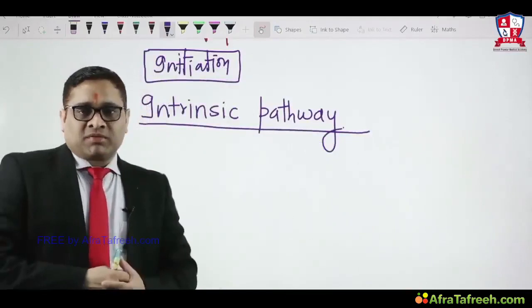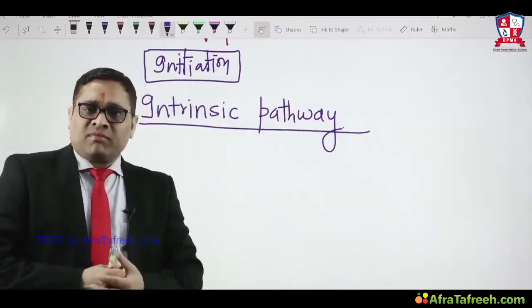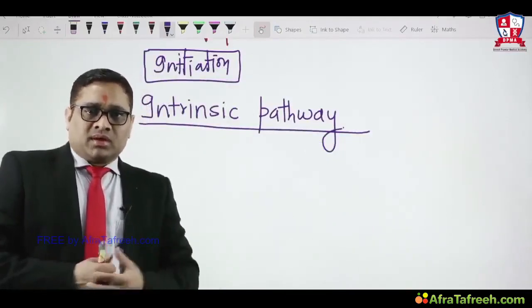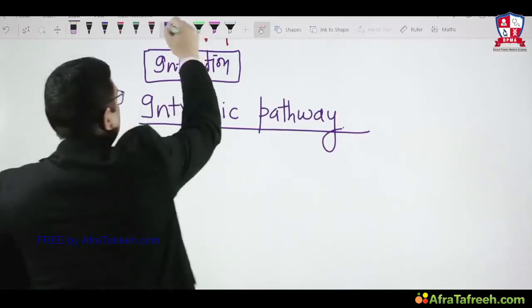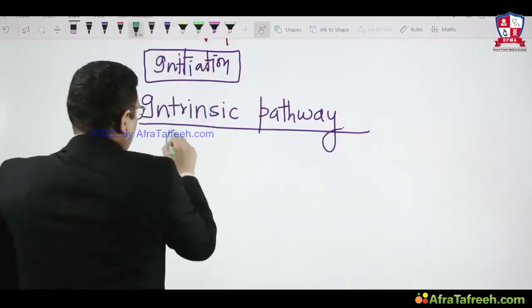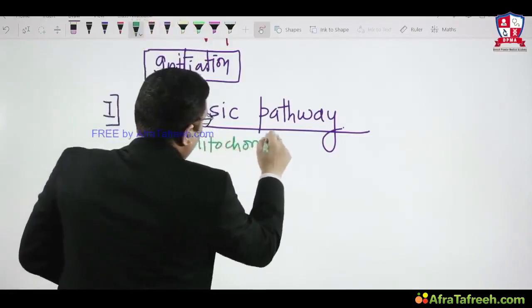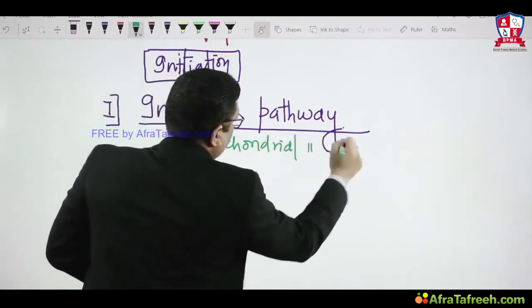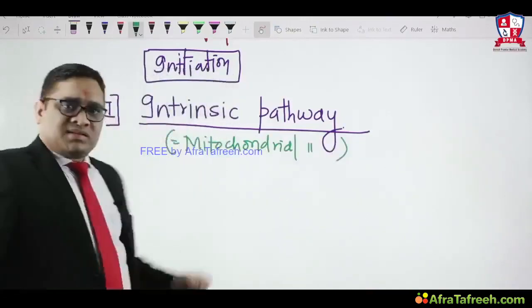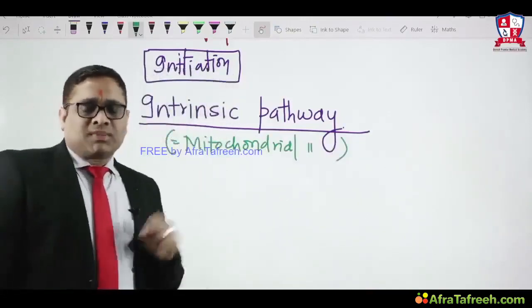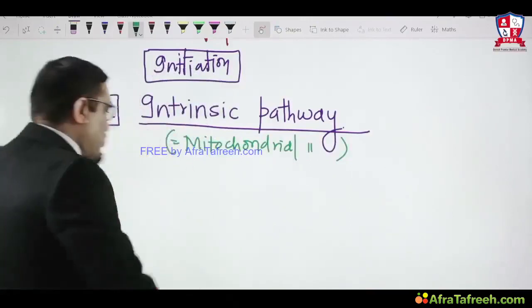What is another name of the intrinsic pathway? The intrinsic pathway is also called the mitochondrial pathway, because mitochondria is the most important organelle for this pathway, right? This point we have to keep in mind.